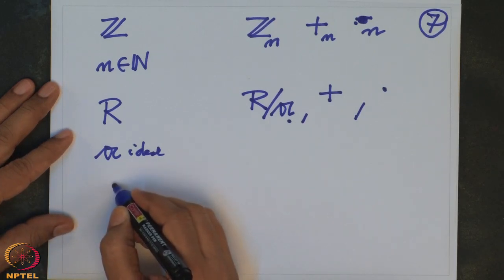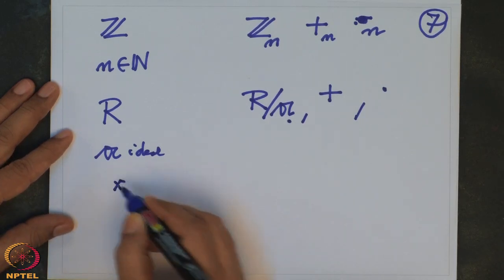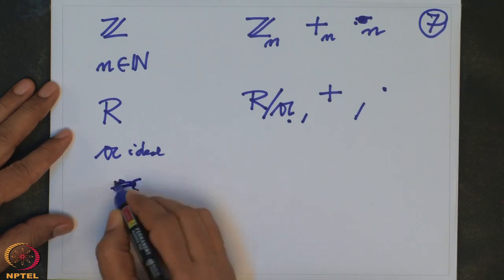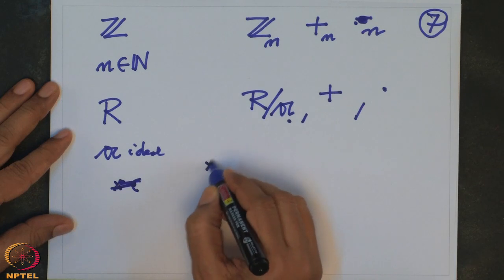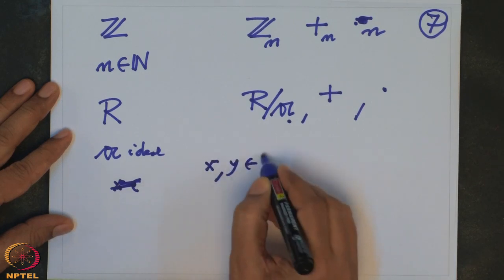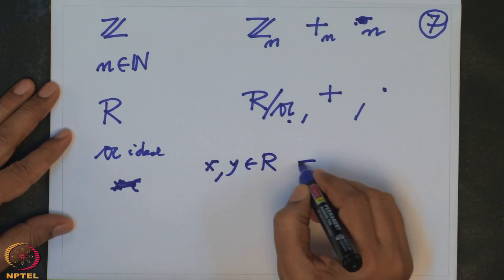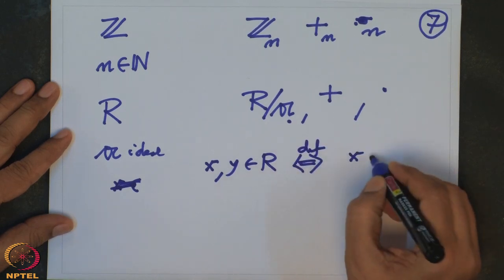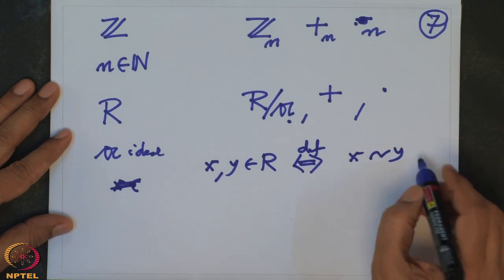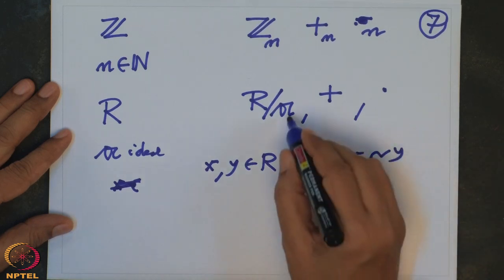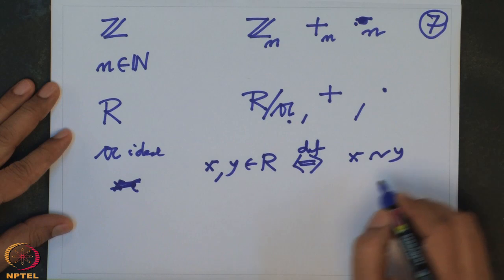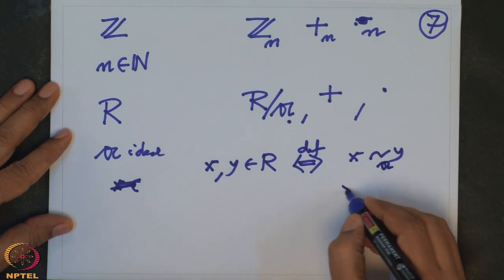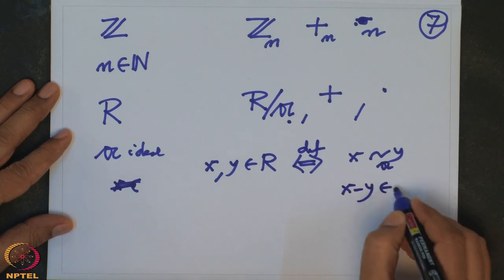Take any x, y in R. We define x to be related to y under A, so this means x minus y should belong to the ideal A.